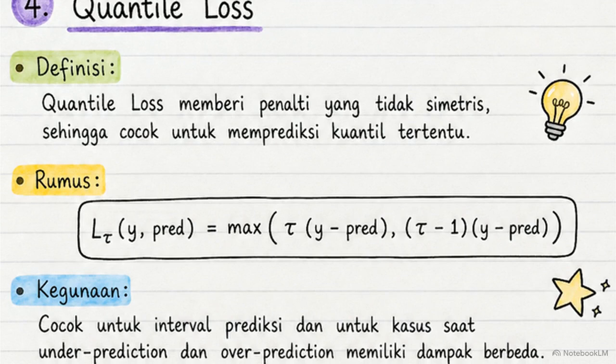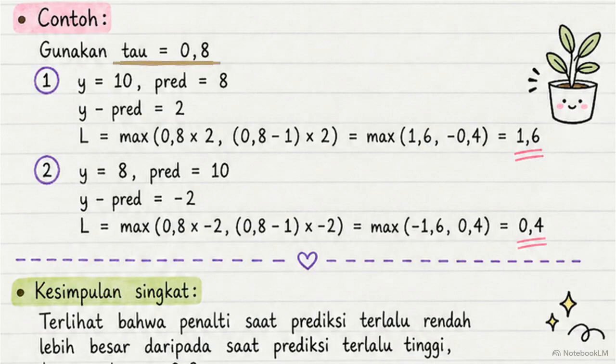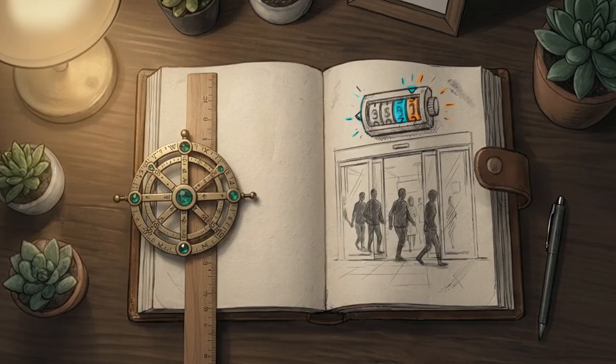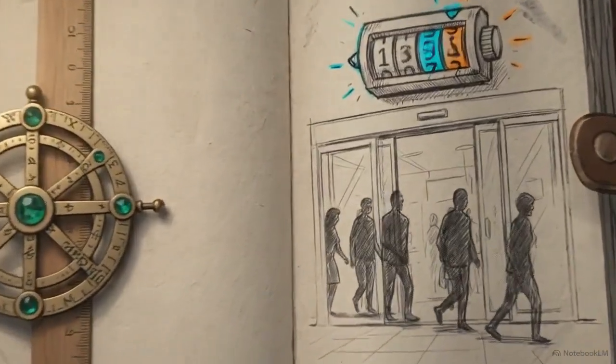Setting the tau parameter to 0.8 weights the scale. In this calculation, under-predicting by 2 points results in a harsh 1.6 penalty, but over-predicting by that exact same margin generates a penalty of just 0.4. The algorithm learns caution.